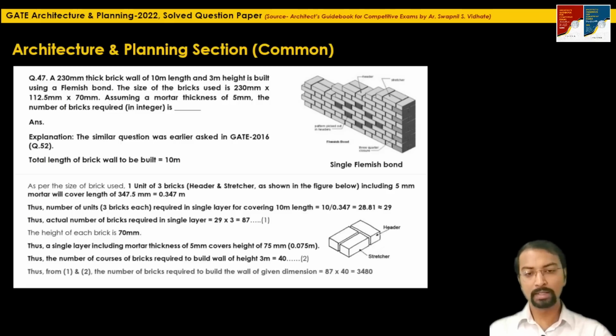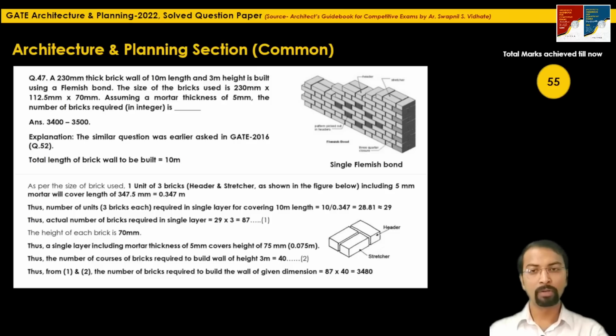So 87 into 40, we will get the total number of bricks as 3480, which is the total number of bricks required to construct a wall of 10 meter length and 3 meter height using a Flemish bond. Okay, so this is the final answer. The range of the answer provided is 3400 to 3500. So here our answer is in between the range. We will get the full 2 marks. So 2 marks will be added here. Total marks achieved till now are 55.